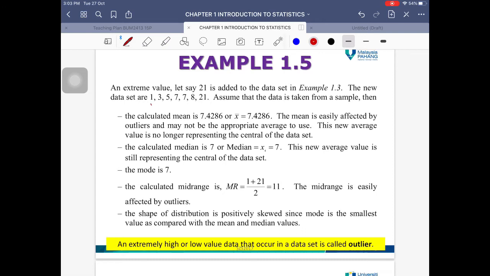Let's have a look at this example. This is similar to example 1.3, for which we have data of 1, 3, 5, 7, 7, and 8. But for this particular example, we add another value, which is going to be 21. Compared to the rest of the data set, 21 is an extreme value. It is extremely large compared to the other values, and it might be an outlier. So now we're going to have a look at what happens if we have an outlier. How does it change the measures of central tendency? How does it change the mean, median, mode, and so on?